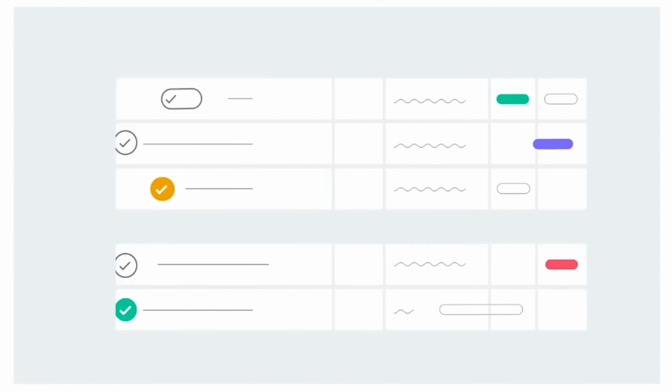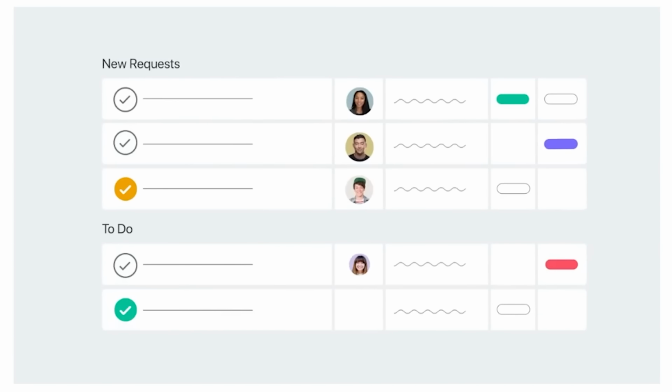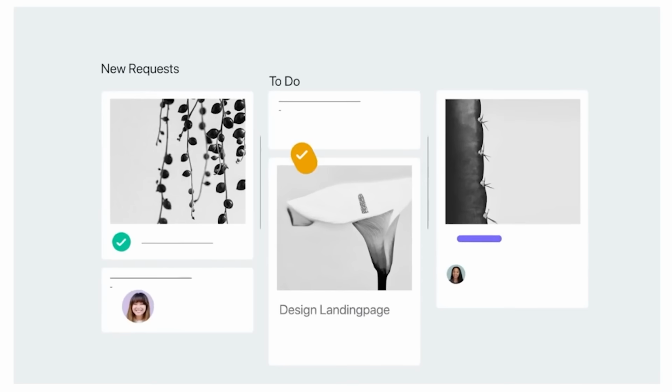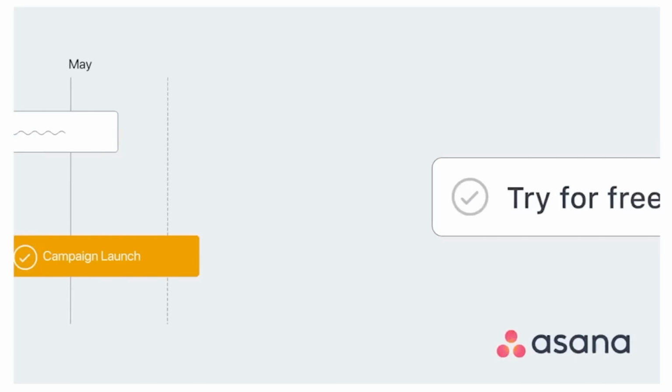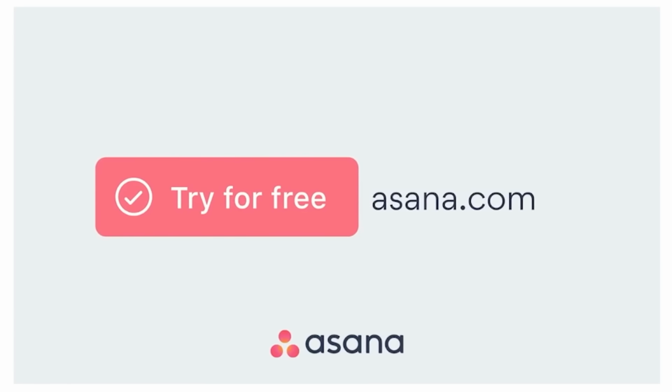There are a lot of little tasks involved in creating content, and if we don't have a good way to keep all those tasks organized, then we're gonna find ourselves wasting a lot of time trying to figure out what we even need to do to get this content created. And that's where Asana comes in. Asana is an extremely robust project management tool that I use to run my entire business and to manage all of the content that I create. And maybe the best part is you can actually use it completely for free. Let me show you how it works.